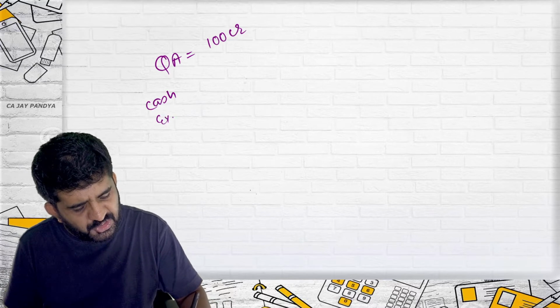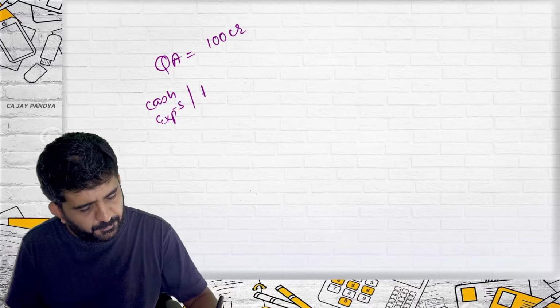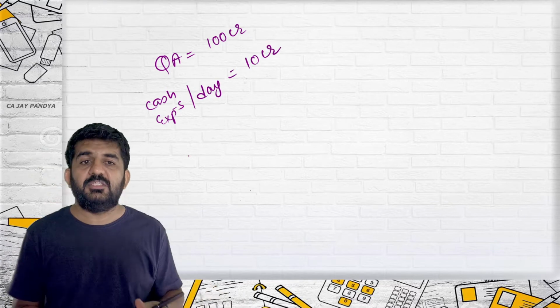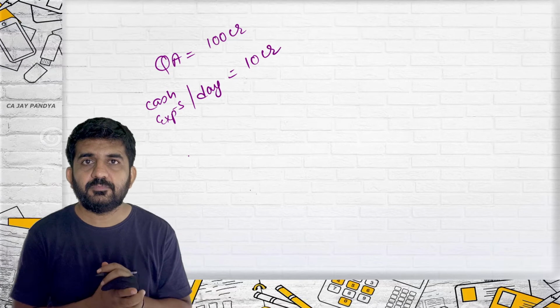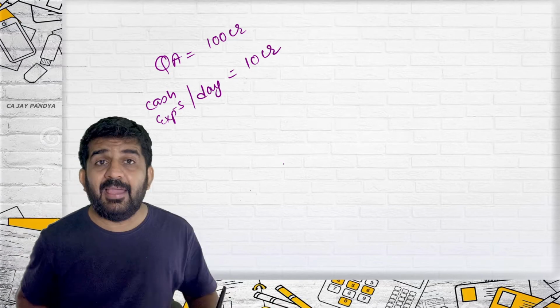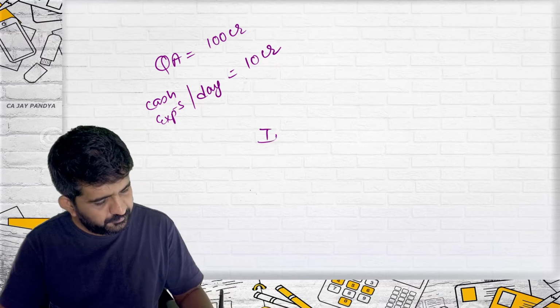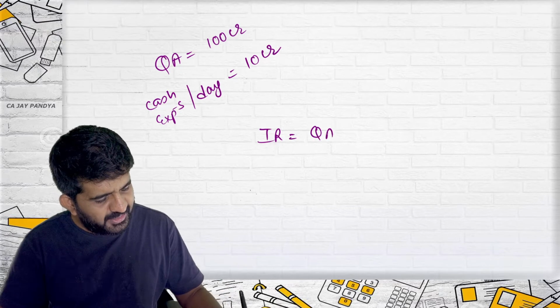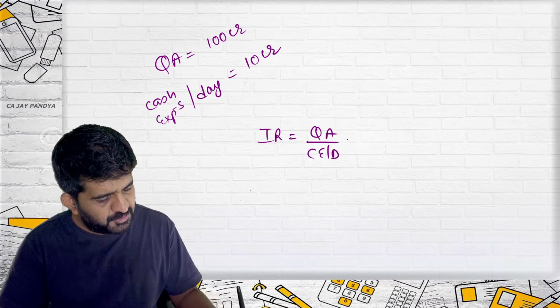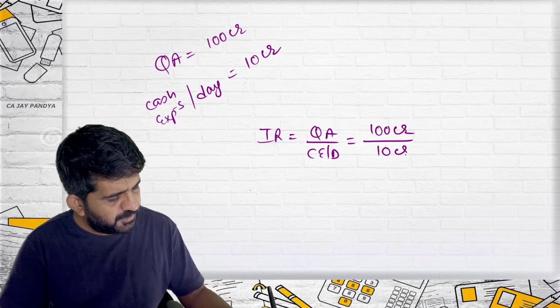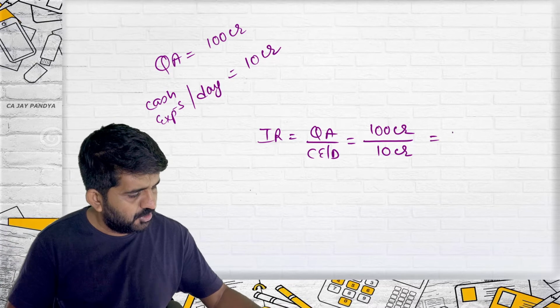My cash expenses per day are 10 crore rupees. I am doing this interval ratio. It is quick assets divided by cash expenses per day. What are quick assets? 100 crore rupees. Cash expenses per day are 10 crore rupees. So this is 10.